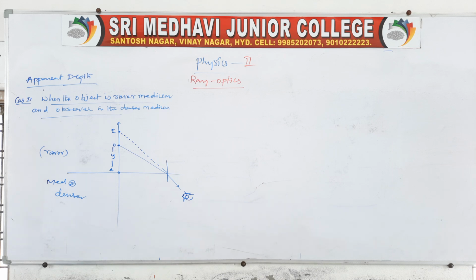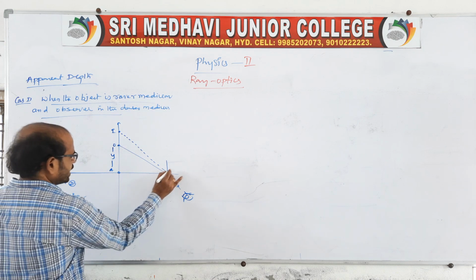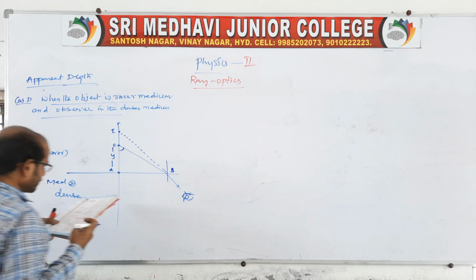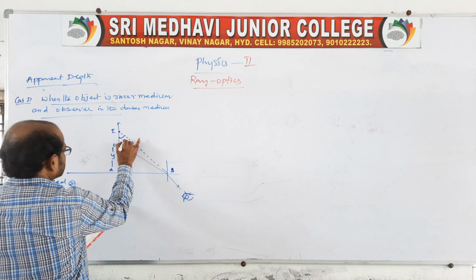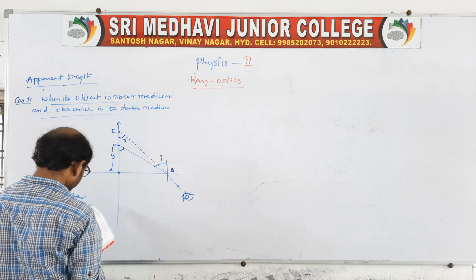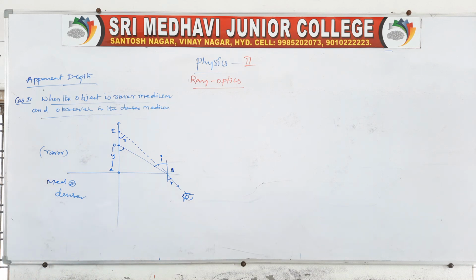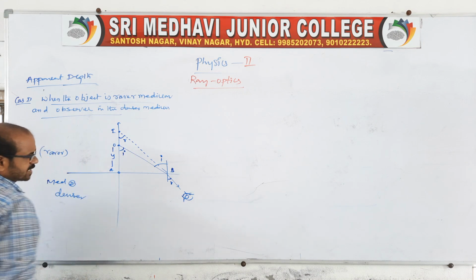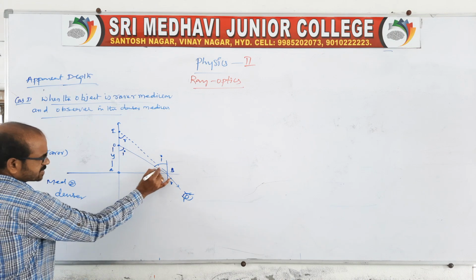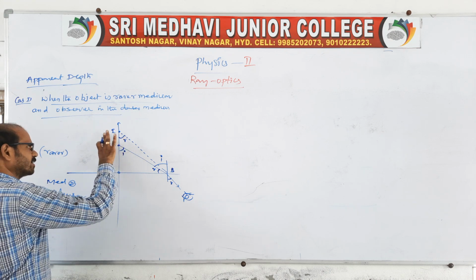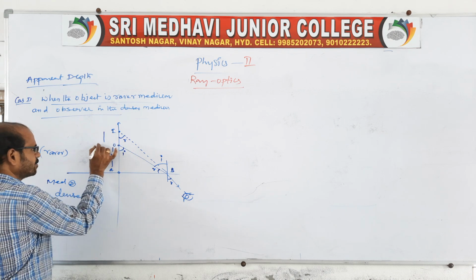So we have to find both the apparent depth and the apparent shift. Take the points A and B, so that the ray is going from it is incident; take the incident angle as I and the refraction angle as R. Here we have to find the apparent depth, which will be represented as the apparent height.